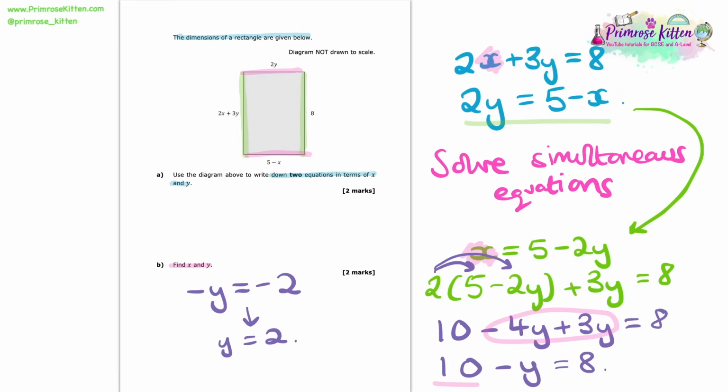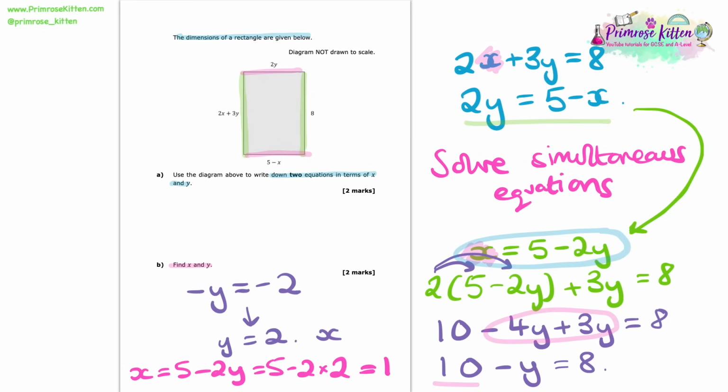Now, as soon as I know that y equals 2, I can substitute that back into our earlier equation. Remember, we said over here that x was equal to 5 minus 2y. So here I can say that x equals 5 minus 2y, y is equal to 2 now, so that's 5 minus 2 times 2, and that just gives us x is equal to 1. So now I have found both x and y, and I have answered part B.